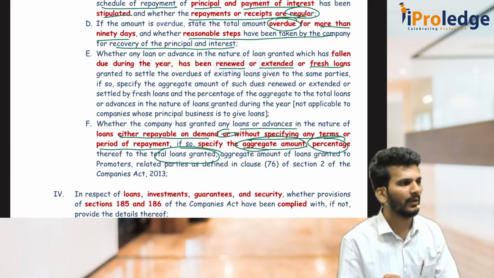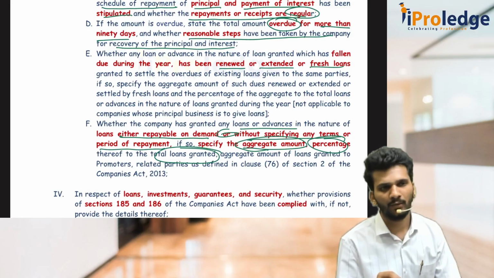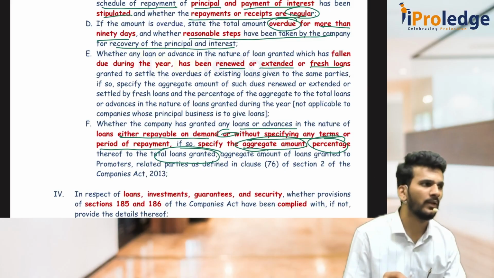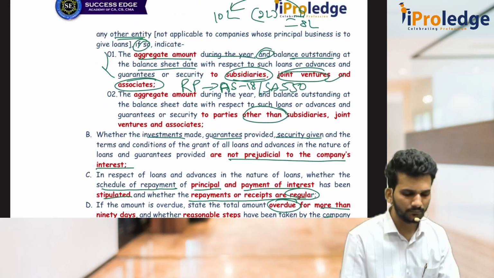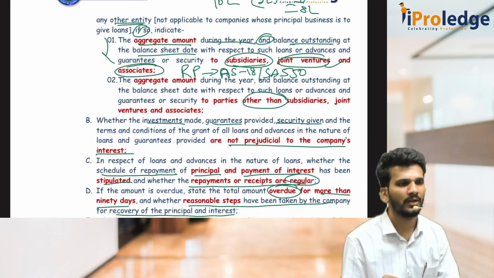First one is LGSI made to related parties. What is the opening balance? What is the current year closing balance? Then LGSI made to other than related parties. What is opening and what is closing? Then next point is, for LGSI made by the company, are there any terms and conditions prejudicial to the company? You have to check it.